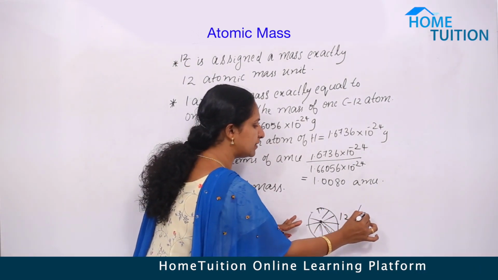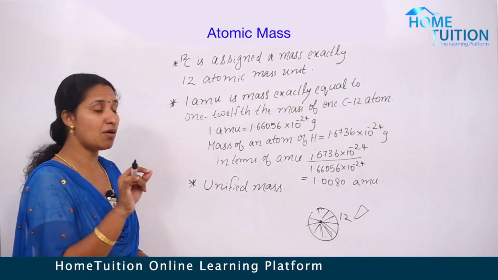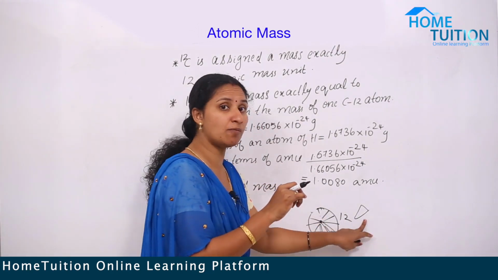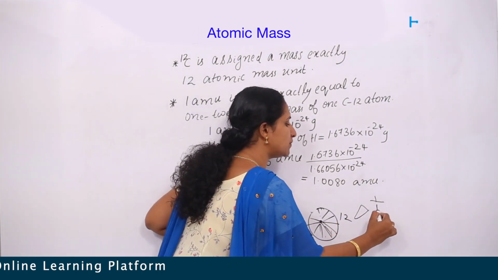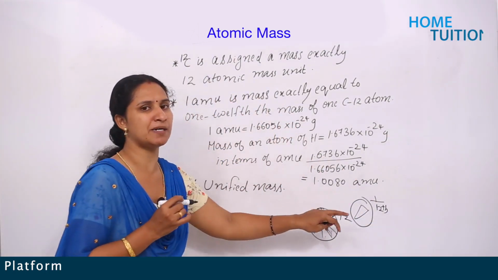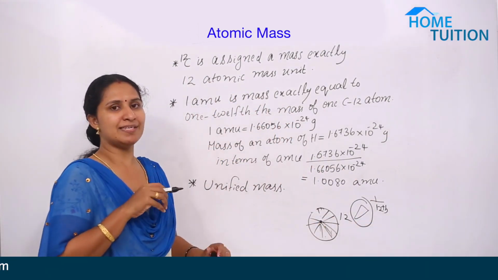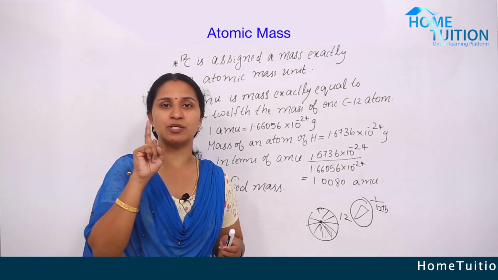I consider this part, and the mass of 1/12th of this carbon 12 isotope is considered as what? Yes, one atomic mass unit.